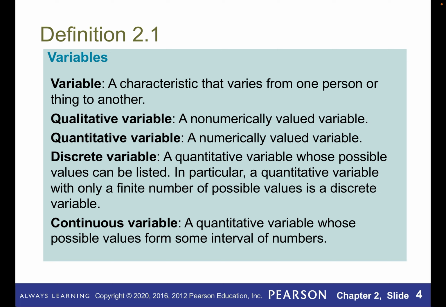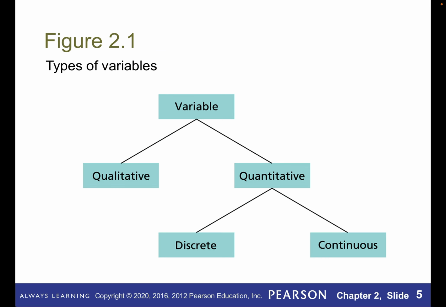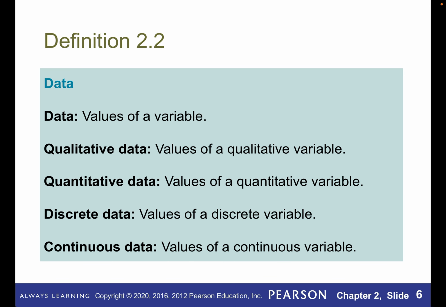A discrete variable is one whose values can be listed. The mathematical way of saying that is that the discrete variable is one whose values are countable. And a continuous variable is one whose possible values come from some interval. You can see the figure there for the type. Once we observe the values of variables for several different people or things, then we have data. So you can see there that associated with the various types of variables, we have the corresponding various types of data.